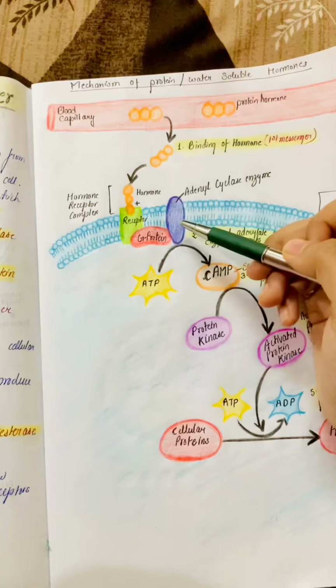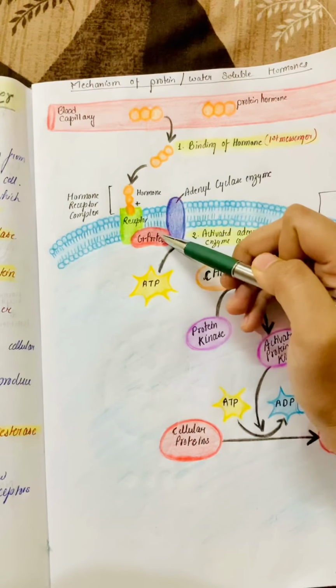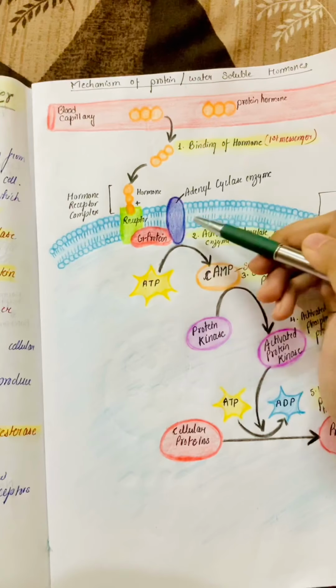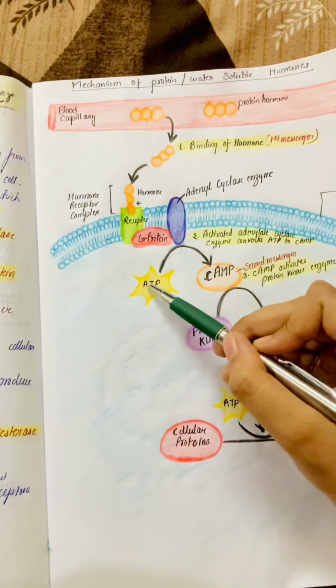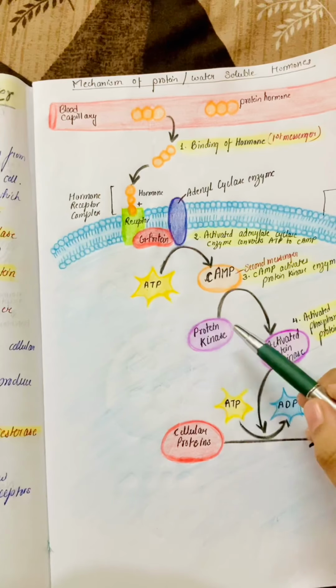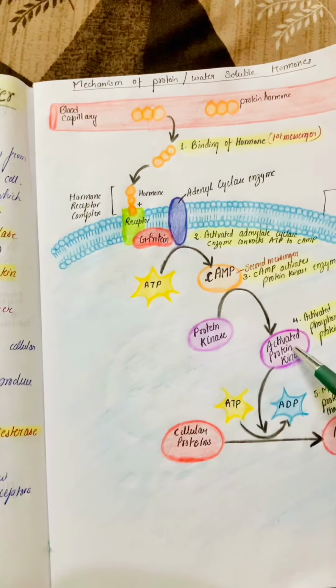which further activates a membrane protein, that is the G protein, and this activated G protein in turn activates the adenyl cyclase enzyme, which converts ATP into cyclic adenosine monophosphate, which acts as a second messenger, and this activates one or more protein kinase enzymes.